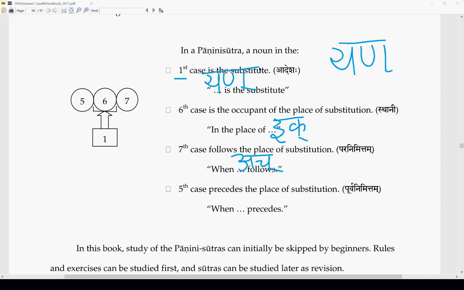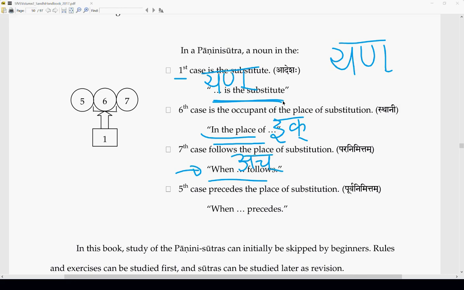Now if you make the sentence Ikaha yan achi, putting these yan, ik, ach, using these phrases here, what will it become? First we'll start with the when. When ach follows, in the place of ik, yan is the substitute.